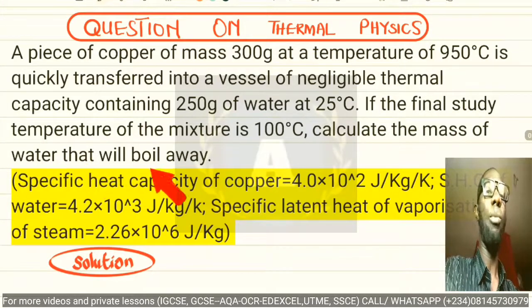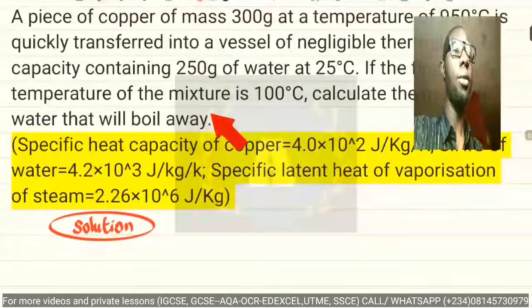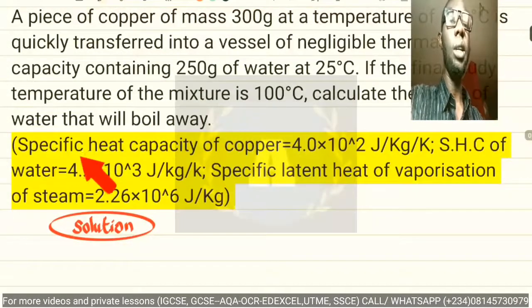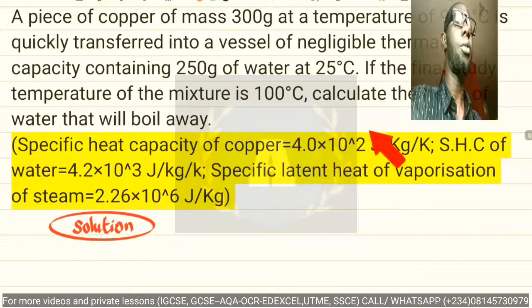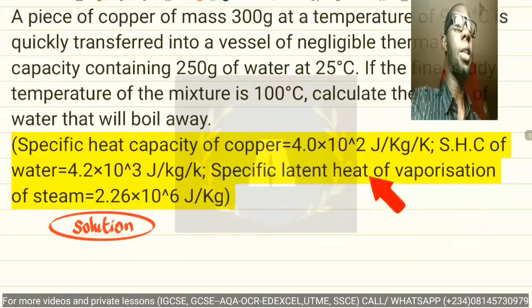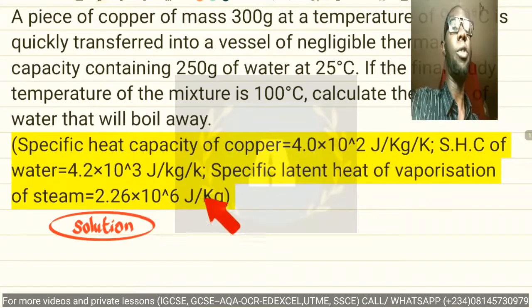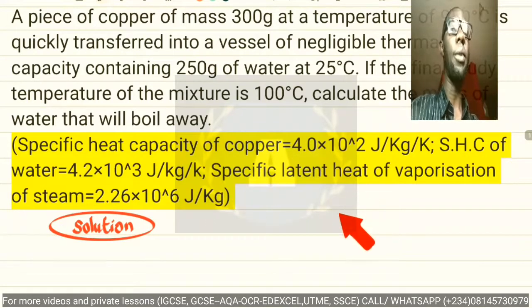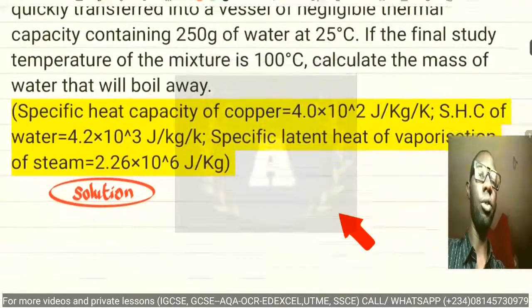that will boil away. All right, so we are given the specific heat capacity of copper, which is 4.0 times 10 raised to the power of 2. Specific heat capacity of water is 4.2 times 10 to the power of 3. And specific latent heat of vaporization of steam is 2.26 times 10 raised to the power of 6. Right, so now to do that, we have the solution.